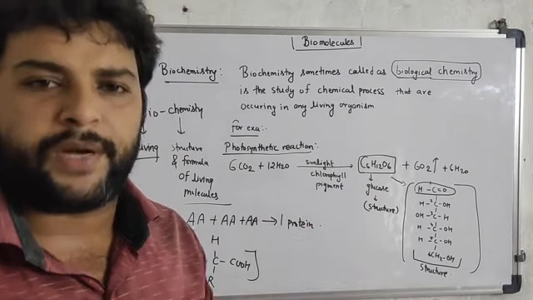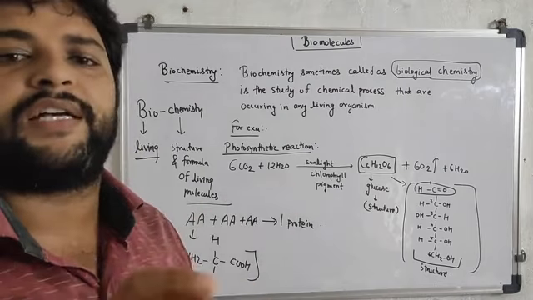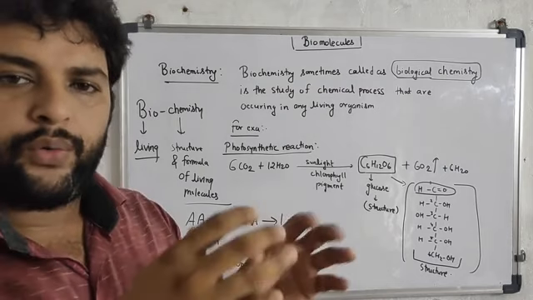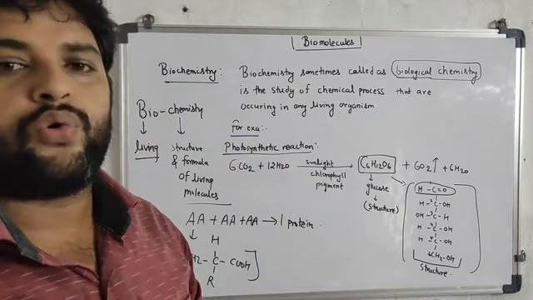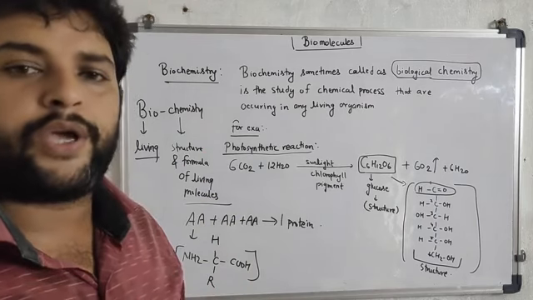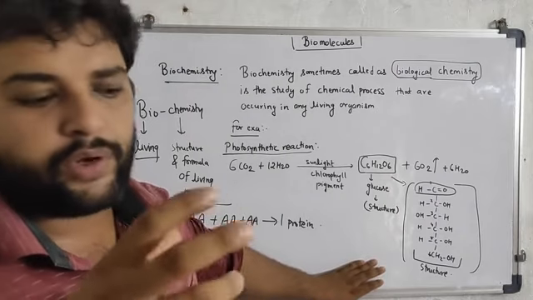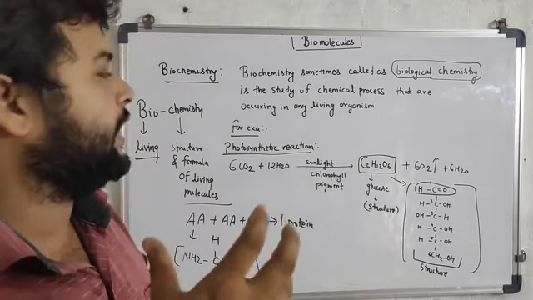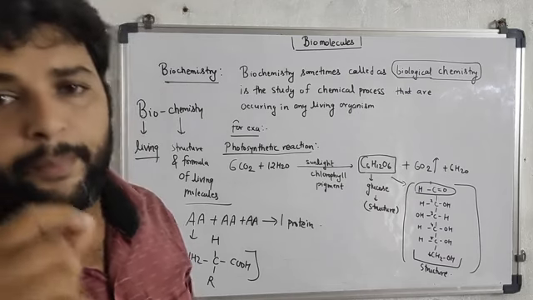So biochemistry simply means the combination of living as well as the chemistry of that living molecule. For example, amino acid is a living molecule, and we can discuss here the structure of an amino acid. Glucose is also a living molecule, synthesized in a living cell. Through the chemistry point of view, we can identify their structure and molecular formula. So biochemistry is simply the combination of biology and chemistry. Note this point. In the next section, we are going to read about the metabolites.